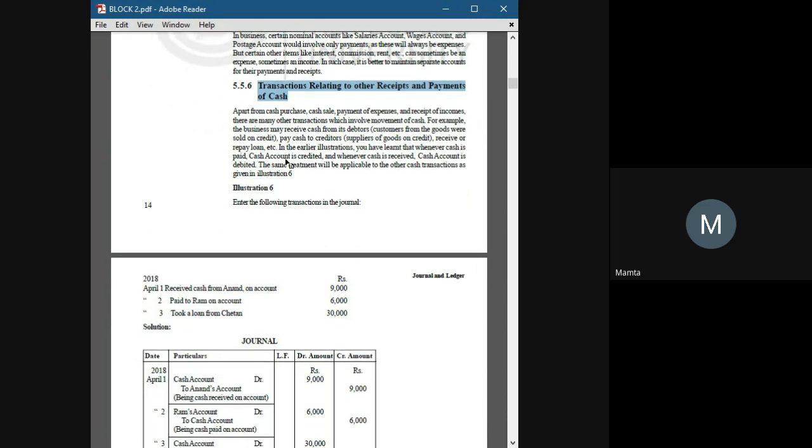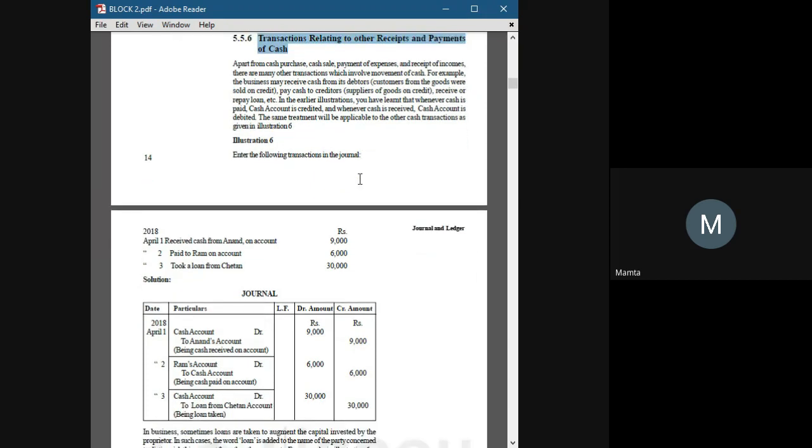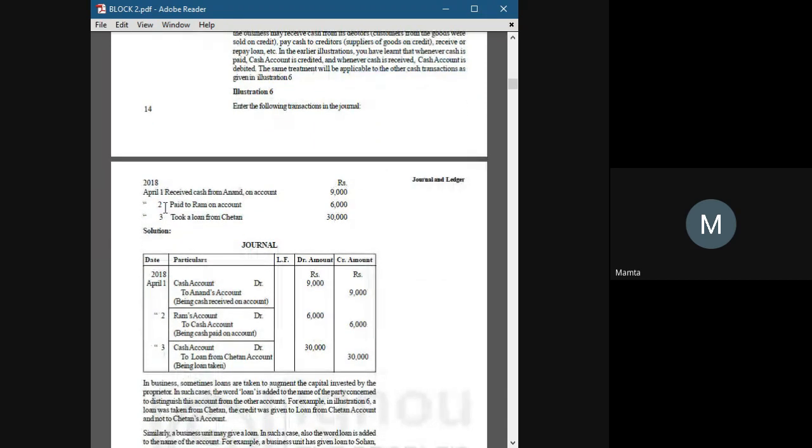Transactions relating to other receipts and payments of cash, like paid to Ram on account or received cash from Anand on account. In the previous example, we sold goods to Anand on credit.